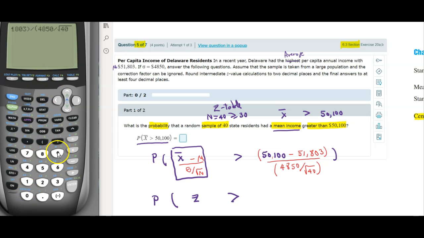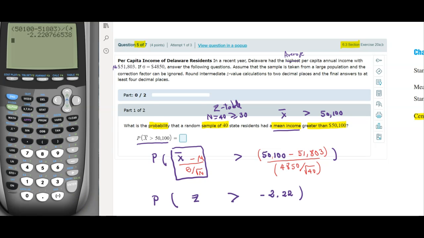To get out from the radical sign, you click on the arrow here, then close the parentheses and enter. That gives me minus 2.2207. I need to round to 2 decimal places, so minus 2.22. Now I'm going to use my Z table.